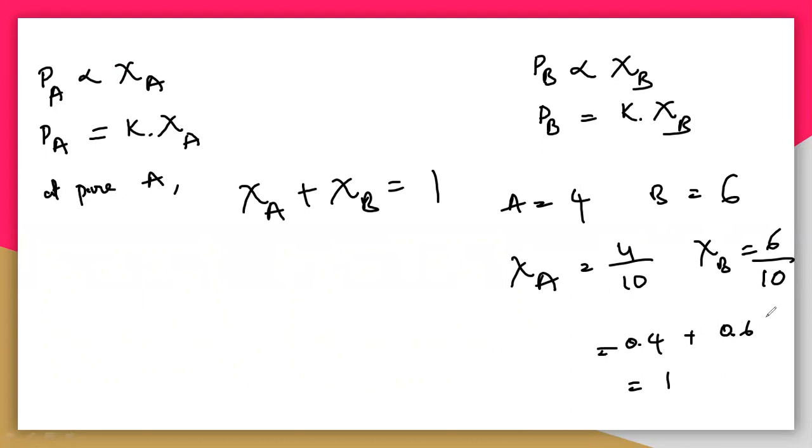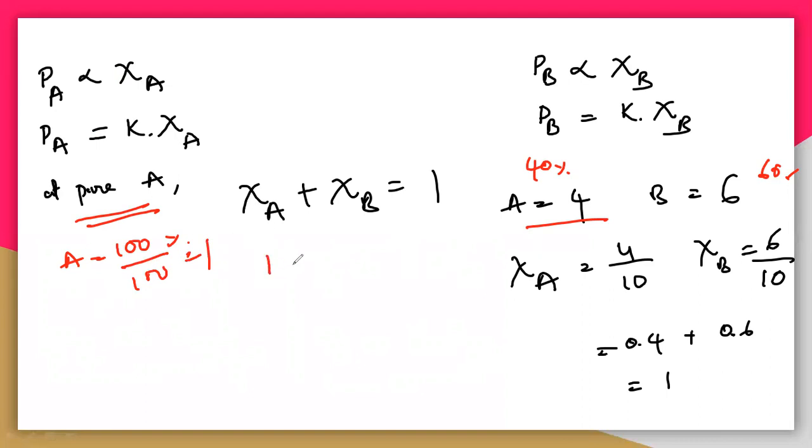So at pure A means only A is there. Here A is 4 and B is 6, so 0.4 is 40% and 0.6 is 60%. In this solution, 40% is A. At pure A, only A is there, that is 100% A, and 100 by 100 is 1. So at pure A, the mole fraction of A is 1.